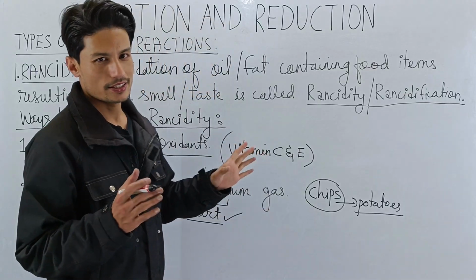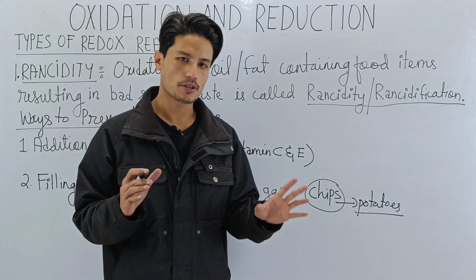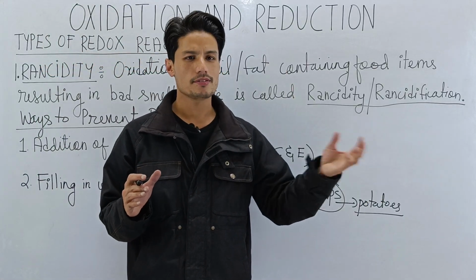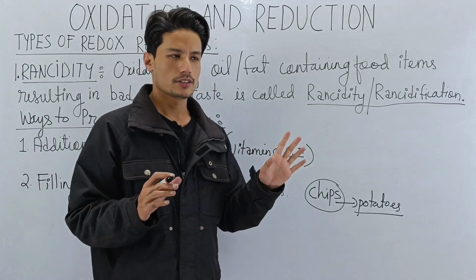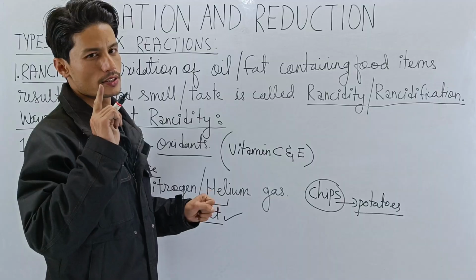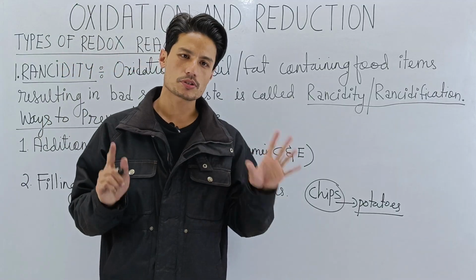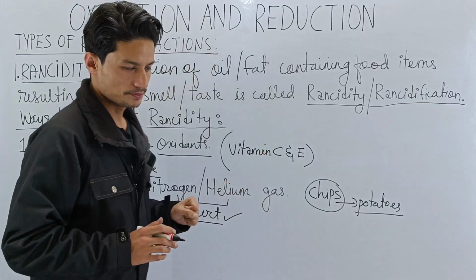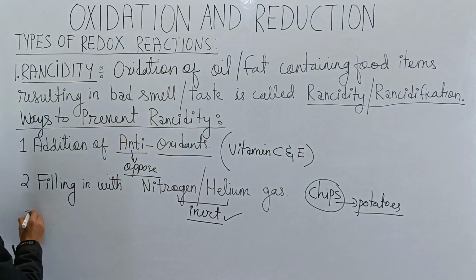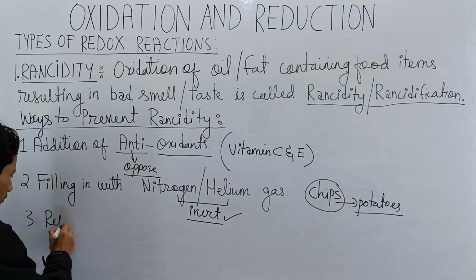But remember, top priority should be food. Always give top priority to food, and a little bit of snacks here and there. It's all right, but don't compromise your food. Food is major. Your food is the most balanced diet, so you have to always eat food. Understood? Next, number 3 is refrigeration of food.